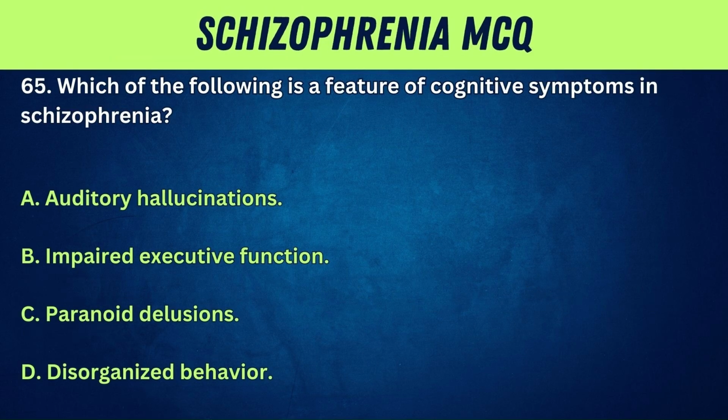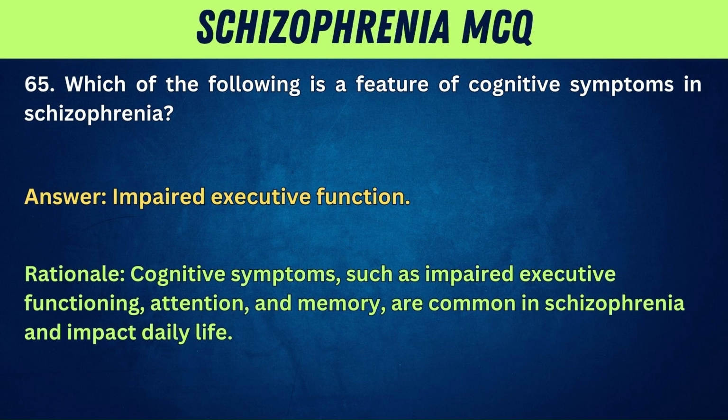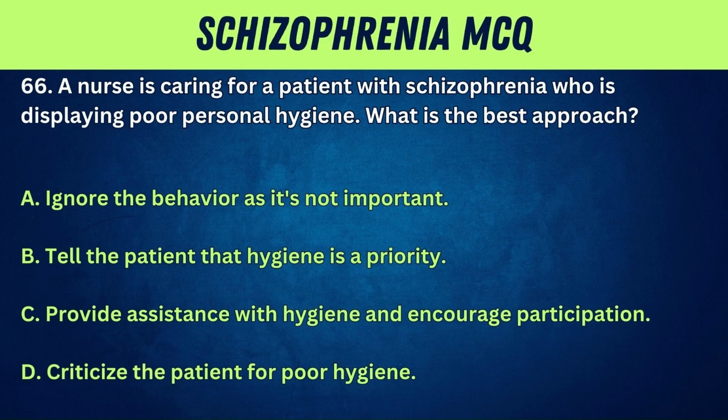65. Which of the following is a feature of cognitive symptoms in schizophrenia? A. Auditory hallucinations. B. Impaired executive function. C. Paranoid delusions. D. Disorganized behavior. Answer: impaired executive function. Rationale: cognitive symptoms, such as impaired executive functioning, attention, and memory, are common in schizophrenia and impact daily life.